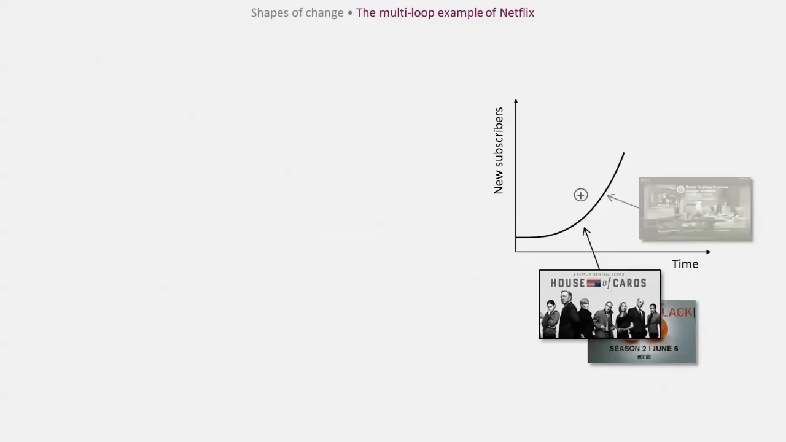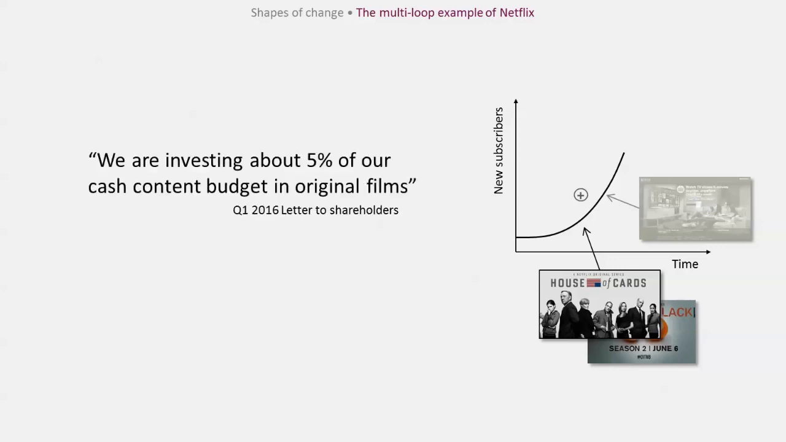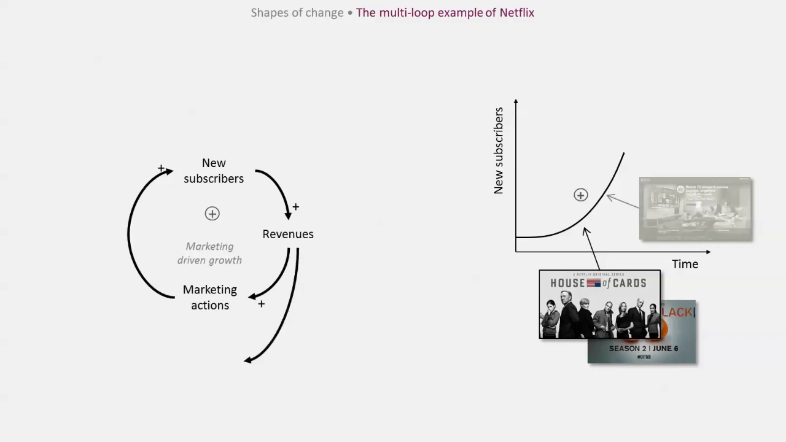The company also uses revenues to partially finance the production of content, such as television series and full-length movies. In its Q1 2016 letter to shareholders, the company explained that it is investing about 5% of their cash content budget in original films. We can draw a link from revenues to a new variable called exclusive content. Popular content such as House of Cards and Orange is the New Black that can only be seen on Netflix has increased the appeal of its services and driven new subscribers. We can show this as a link from exclusive content to new subscriptions.